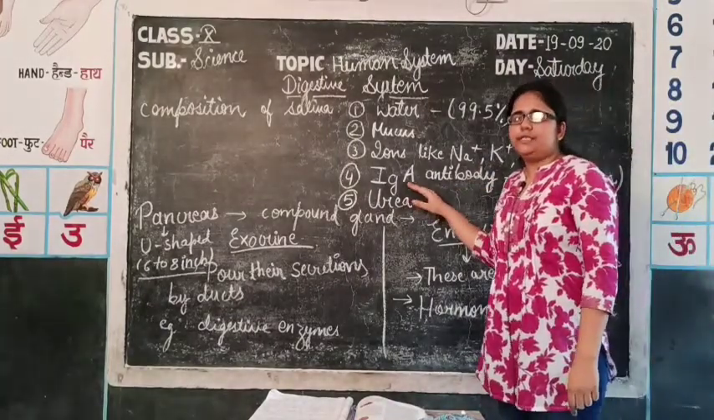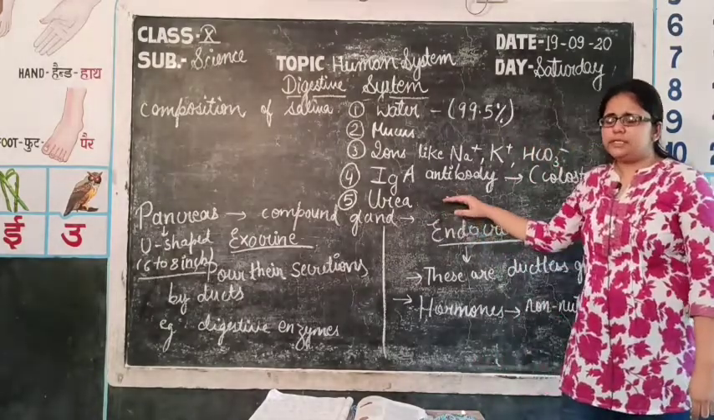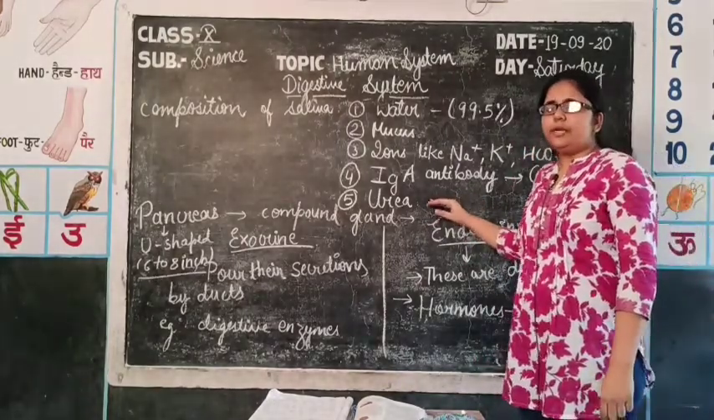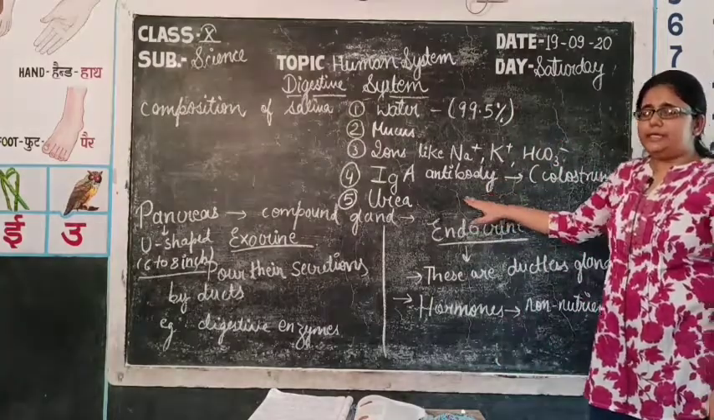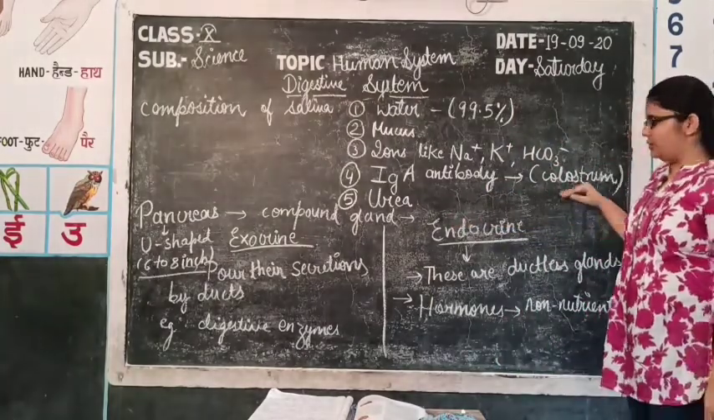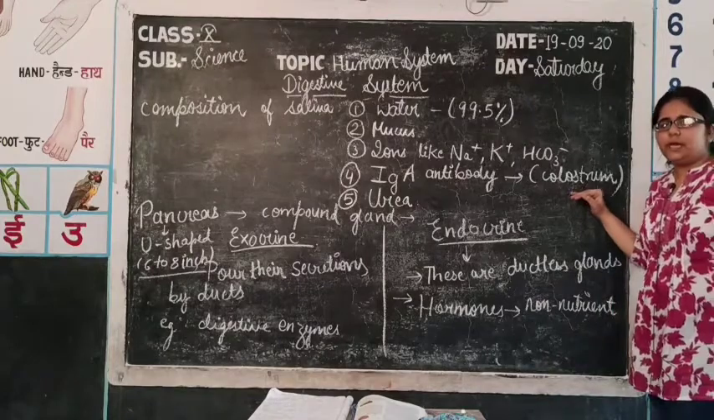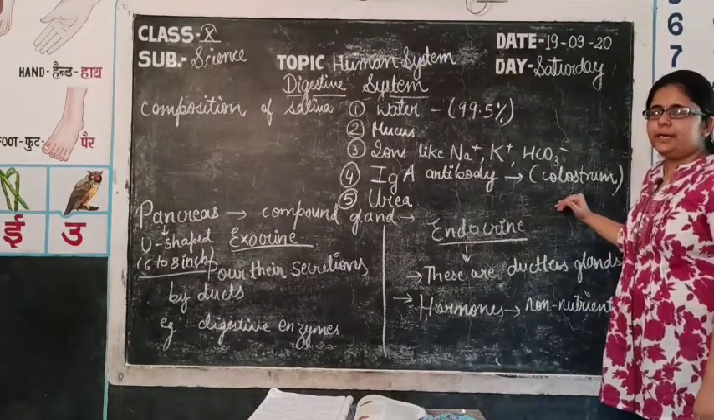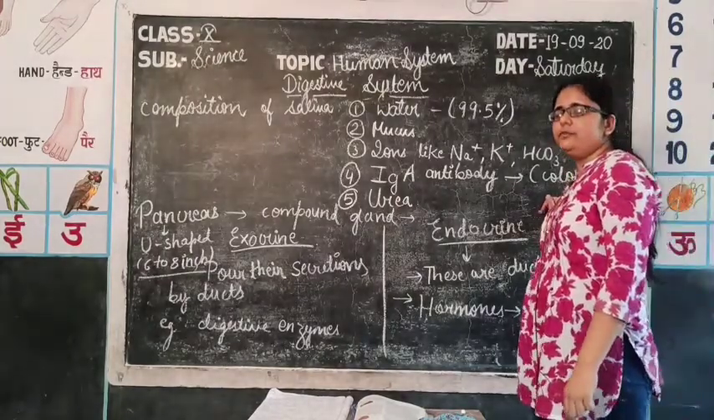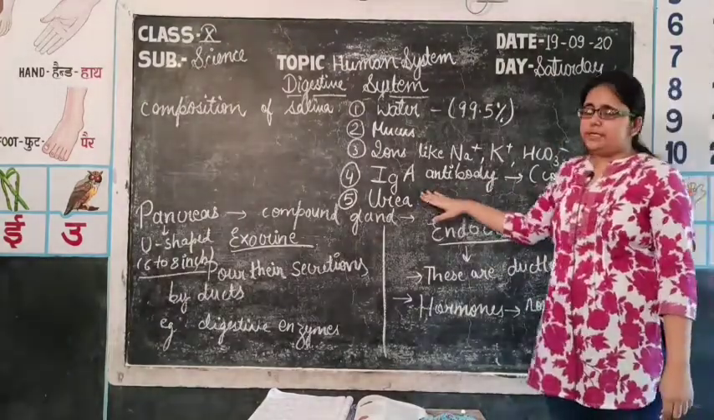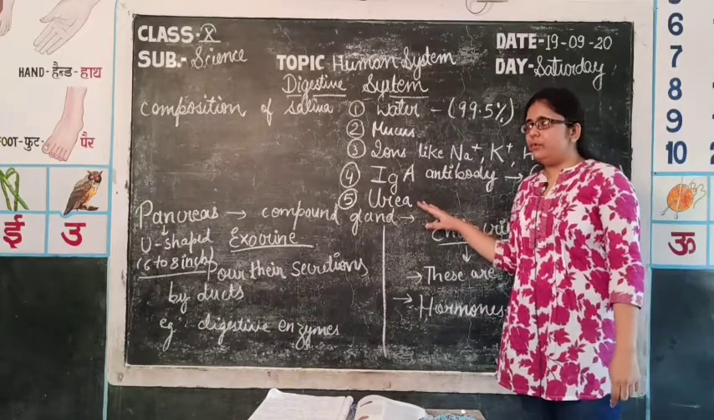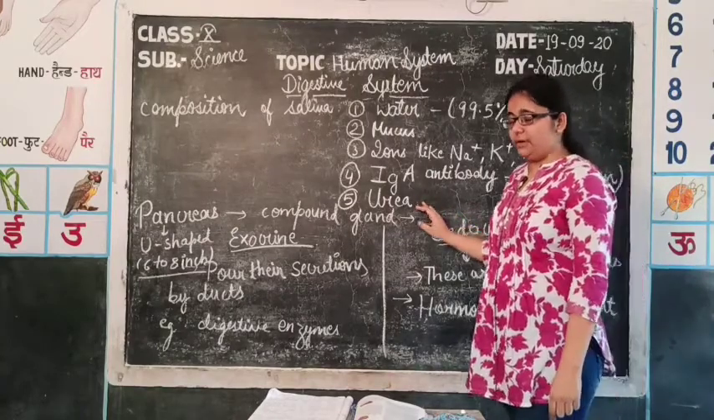Fourth one is IgA antibody. These antibodies help in protection from bacteria. These antibody IgA are also present in colostrum. Now colostrum is a yellowish thick fluid secreted by mother during the initial few days of lactation for feeding her child. Fifth one is the urea. A small amount of urea is also present in saliva.